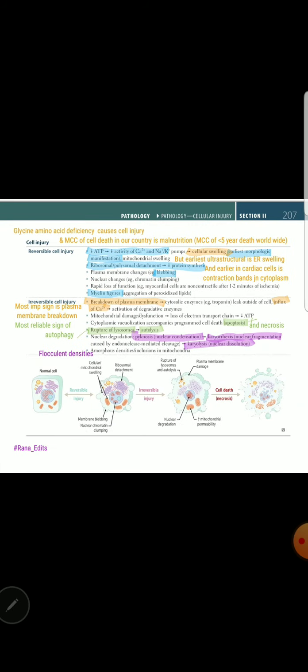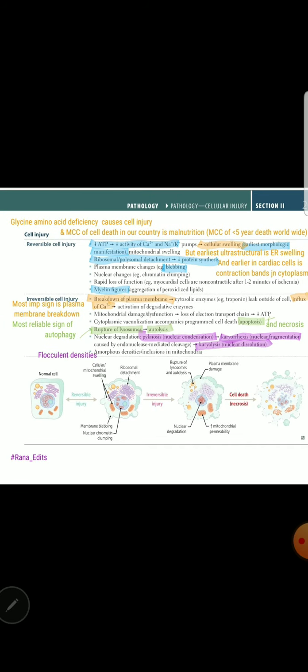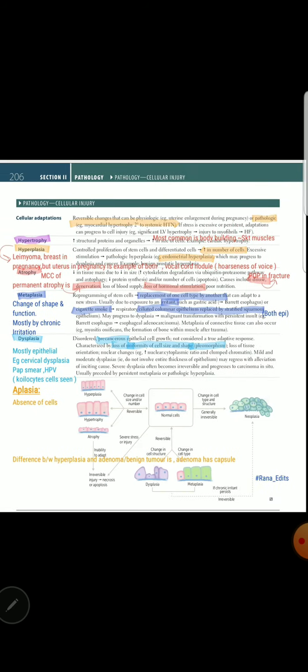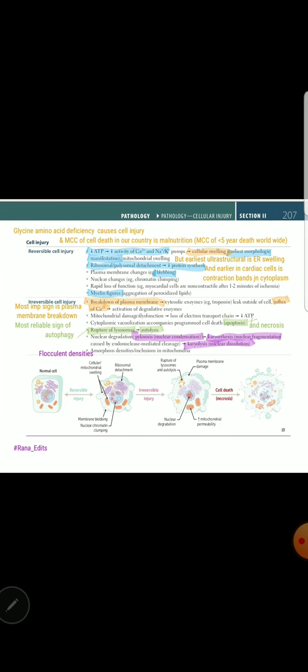In the next page, we are going to discuss cellular injury in the sense of reversibility and irreversibility. We know that if cells are not modifying according to stresses like these adaptations, then they will suffer either the reversible injury, that is repairable, or irreversible injury, that is usually not repairable, and cells die out.